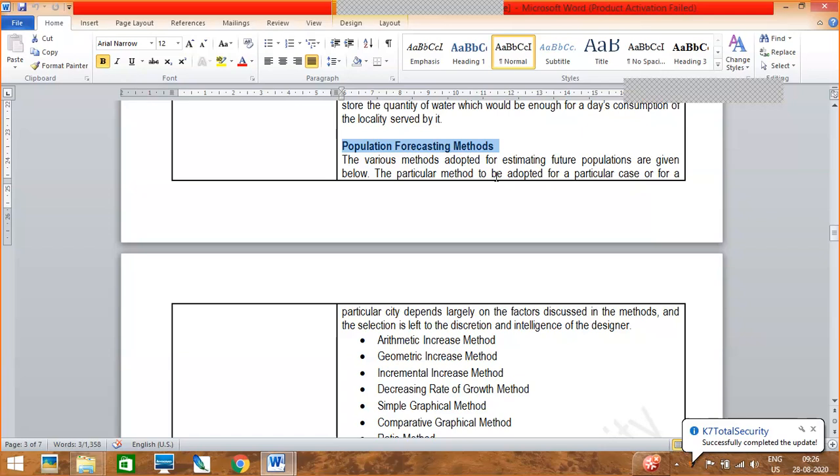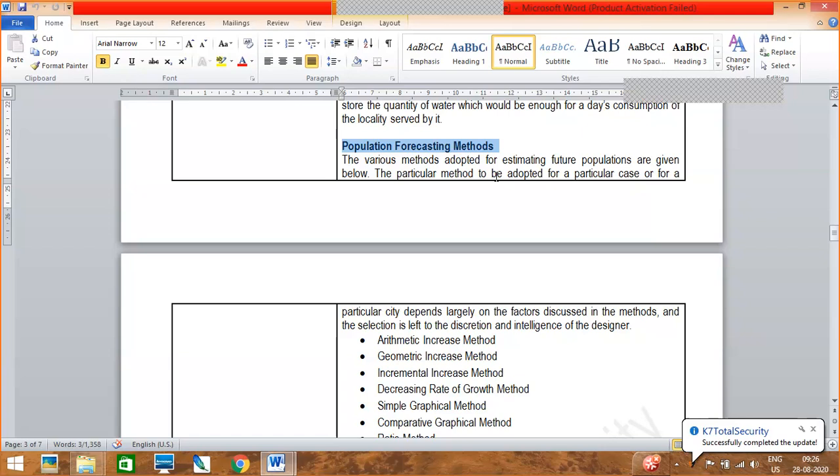Suppose today they are making it, and after 1 year or 2 years they are again changing it because some defect is there, or the population has become more, so they need to make it again. That cannot happen because it is a very costly thing, first of all, and it also takes much time. So it is not easy.